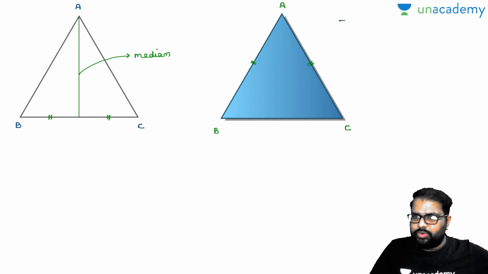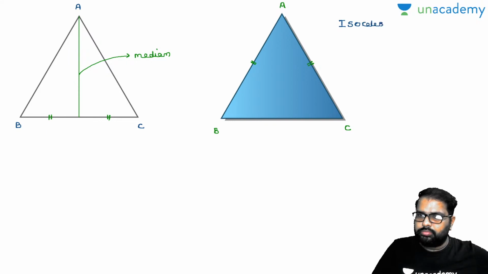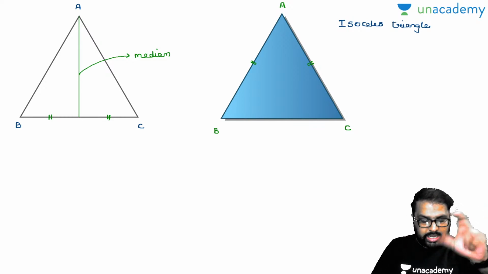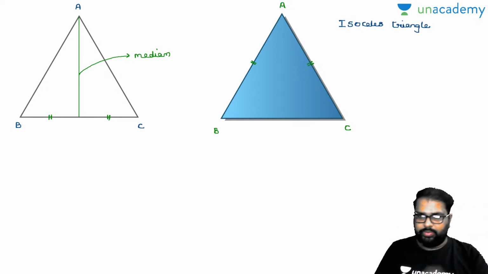Can anybody say what is the property in an isosceles triangle? In an isosceles triangle, angles opposite to equal sides will be equal.